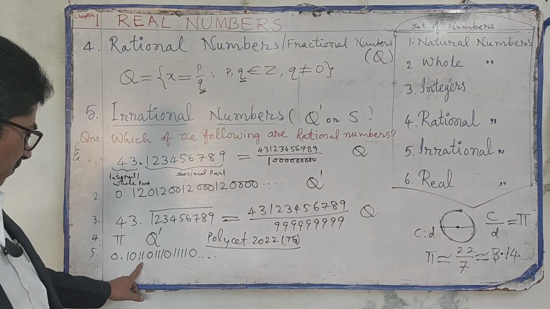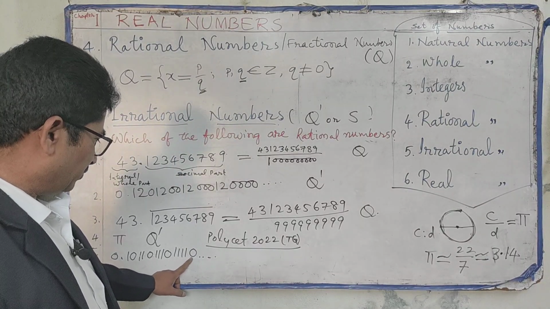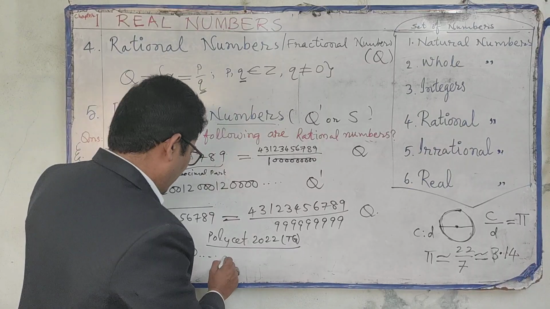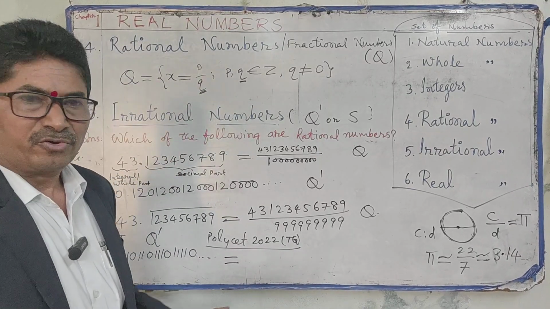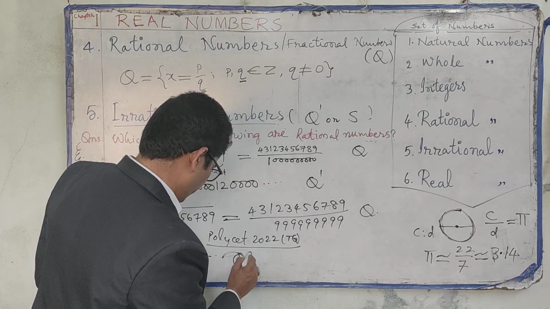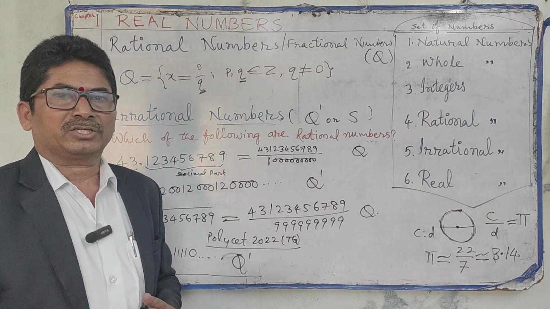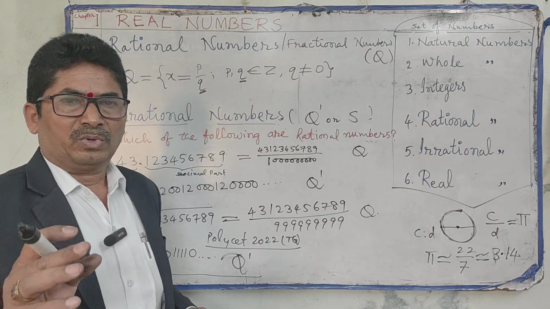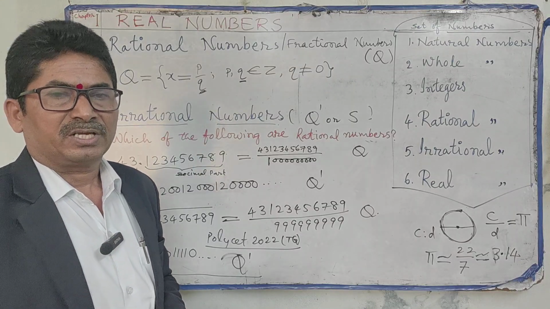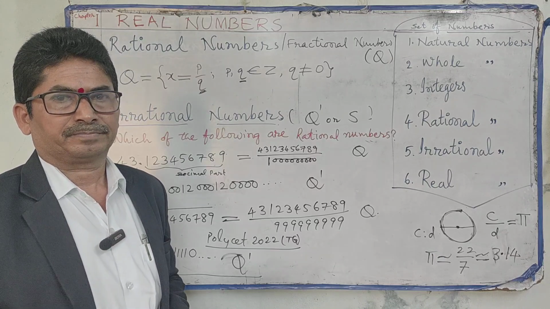Next, 0.10, 110, 1110, 11110, and so on. We can't write this also in p by q form. That's why this is also an irrational number. I think you understood. If there is any doubt, comment in my comment box and I will give the explanation again.